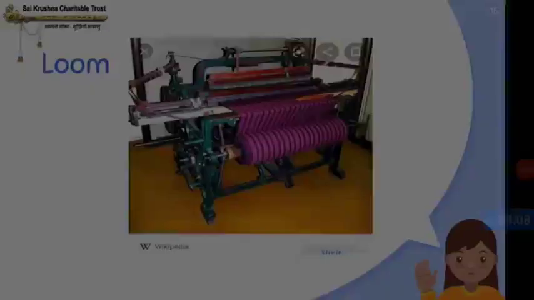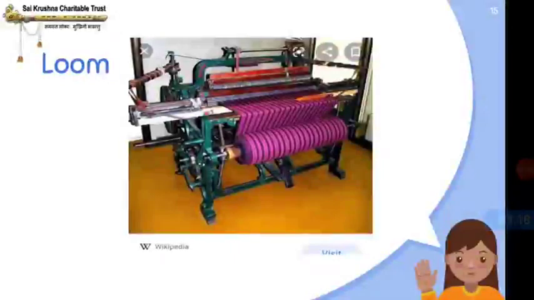Like that, next we have loom. Loom is a device used to weave cloth in earlier time. This was used to weave a cloth. This machine is called a loom. Okay, it is a device used to weave cloth in earlier time.